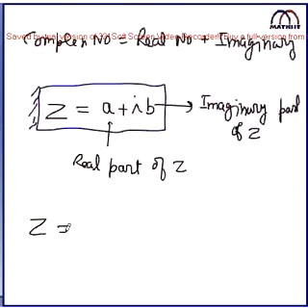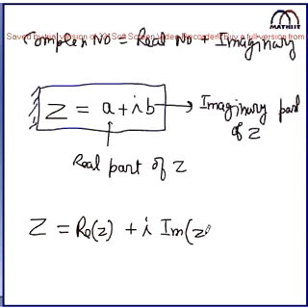So Z we generally represent this way. Z is nothing but the real part of Z, which we represent in this way, real part of Z, plus i into imaginary part of Z. A way of representation. Nothing else.